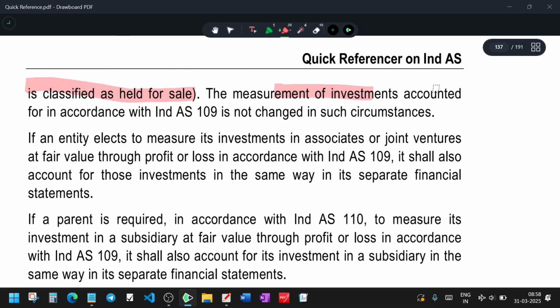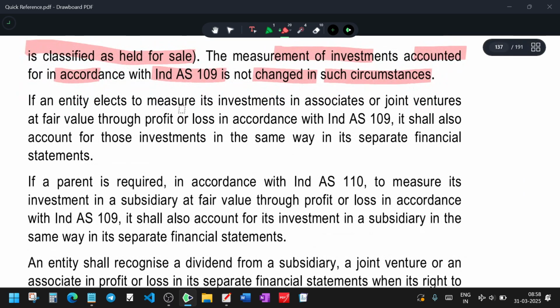The measurement of the investment accounted for in accordance with Ind AS 109 is not changed in any circumstances. So the measurement as per Ind AS 109 financial instrument should not be changed in any circumstance. It should be maintained under 109 and should not be changed.